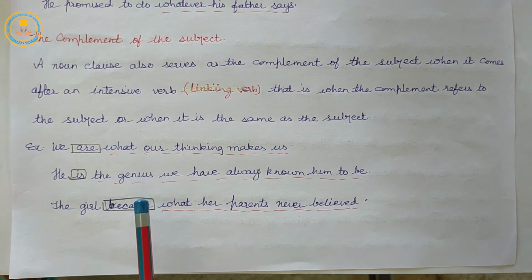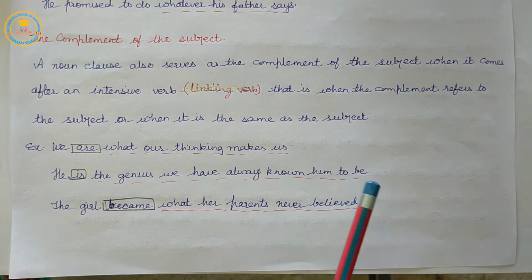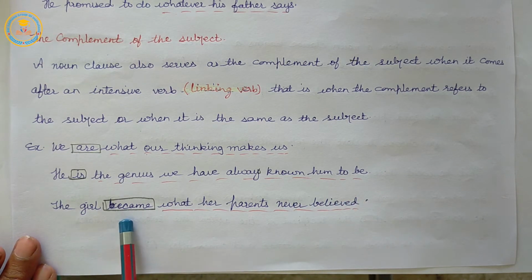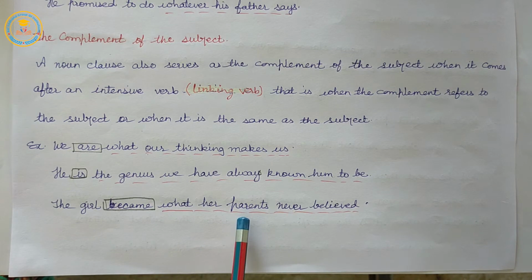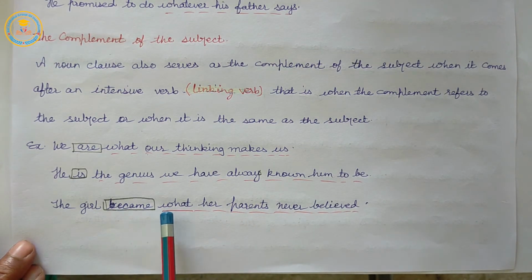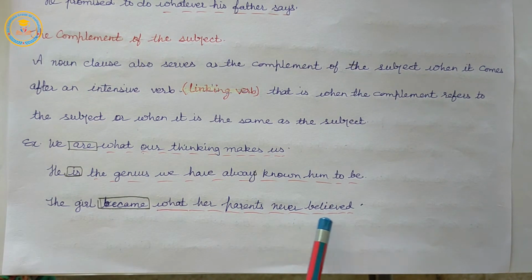He is the genius. We have always known him to be. The girl became what her parents never believed.